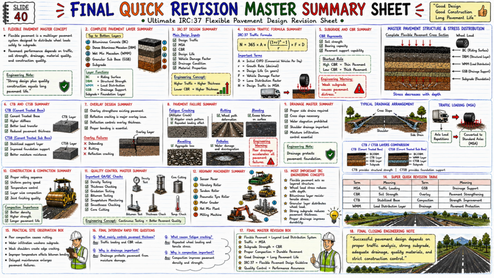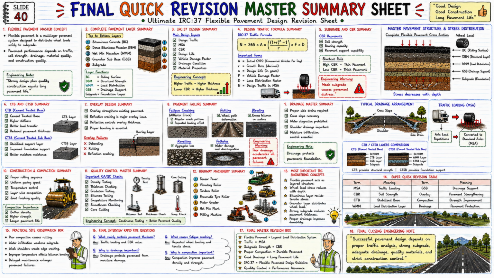Construction and compaction summary. Good construction requires proper rolling sequence, uniform paving speed, temperature control, layer-wise compaction, proper joint finishing. Now look at compaction importance below. Better density, higher strength, longer pavement life. And this is the main concept of compaction engineering.